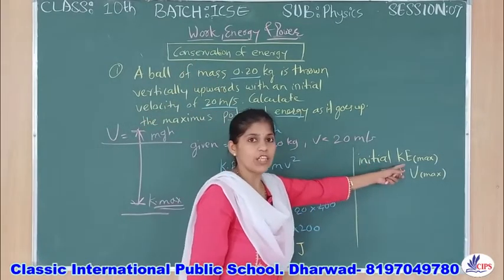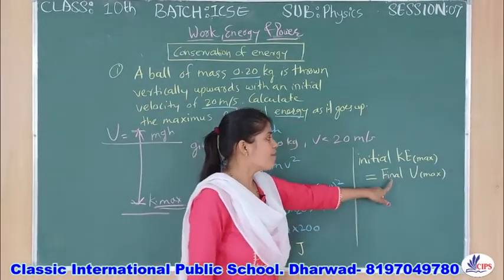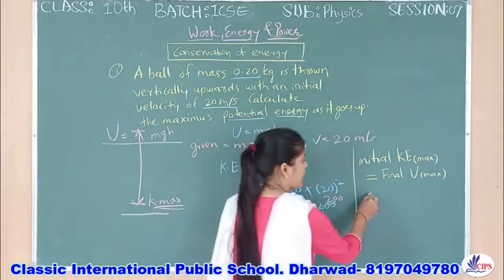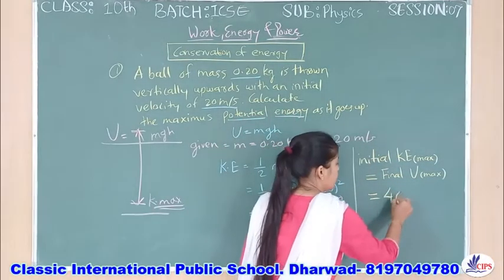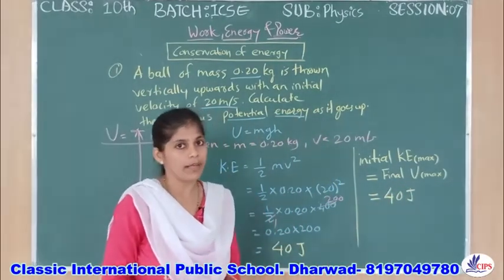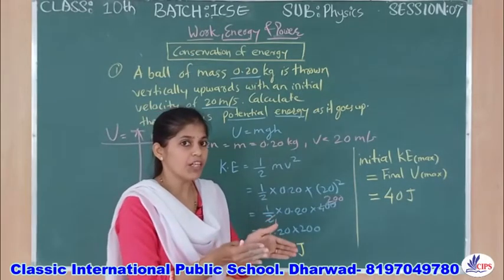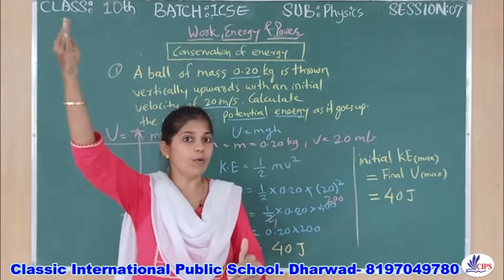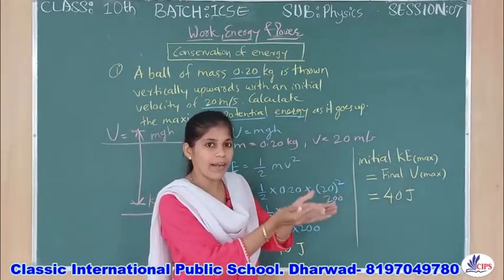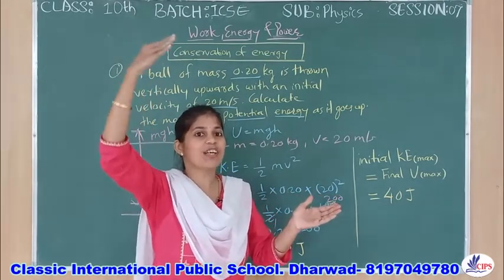So the initial kinetic energy, which is maximum, will convert into the final maximum potential energy, and that answer will be the same, 40 J. Whenever you get this kind of numerical, you need to understand conservation of energy, because the same energy is going to convert into potential. You started the journey with kinetic, so that maximum kinetic energy is going to convert into another form, potential energy.